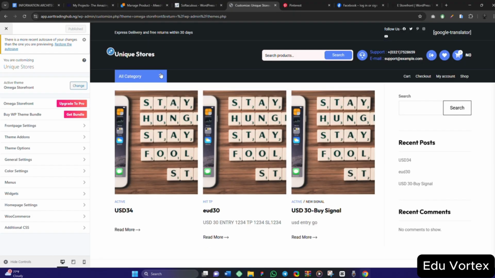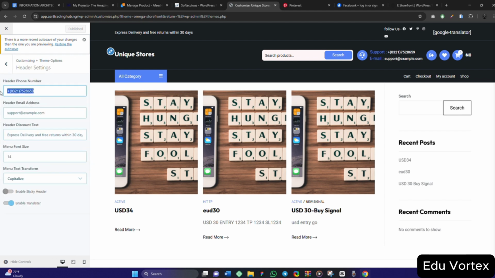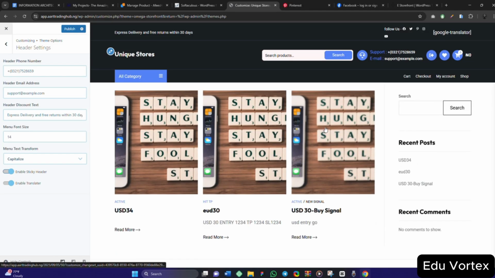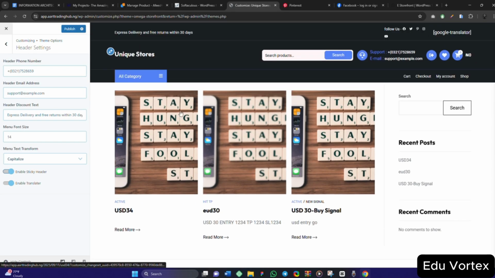Well, this is not bad too. All categories. Okay, this is not bad, but let me go to theme options, header settings. Okay, the phone number, the email. Okay, fine. I think this is still okay. I really think this is okay. Sticky header. Let's see how it works. Sticky means that the header will stick like this at the top.